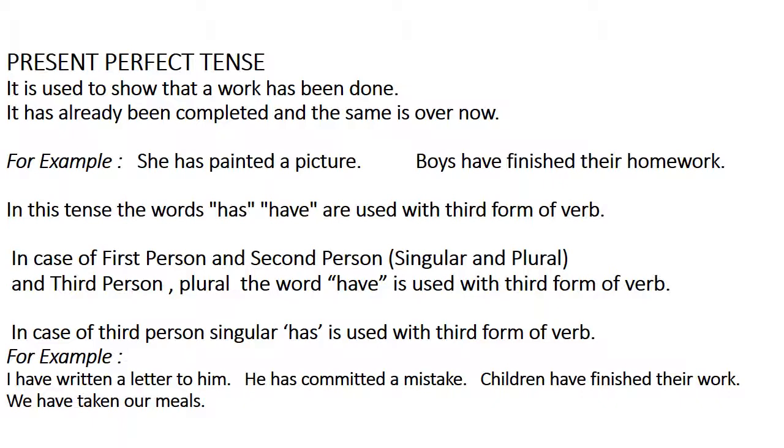In this tense, the words has and have are used with the third form of verb. In case of first person and second person singular and plural, and third person plural, the word have is used with the third form of verb. In case of third person singular, the word has is used with the third form of verb. For example, I have written a letter to him, or we have written a letter to him. He has committed a mistake. Third person singular: he has committed a mistake.